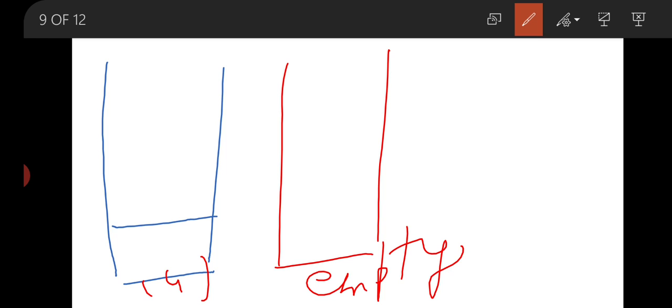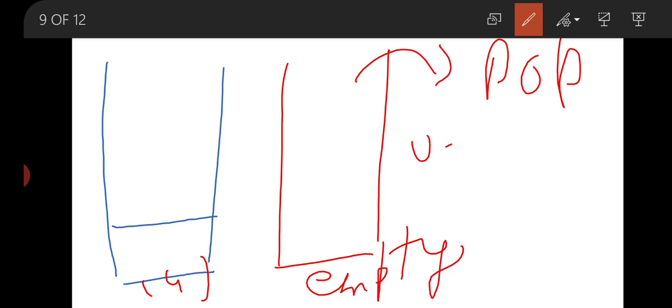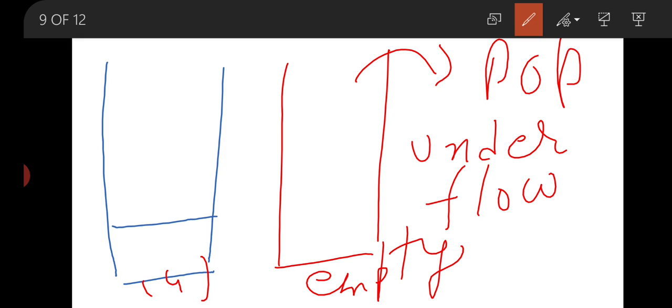Now again if we are going to delete or perform the pop operation, now again if we are going to pop, then this is called underflow, this is called the underflow situation. So I hope you have understood the push and pop operation with the stack.